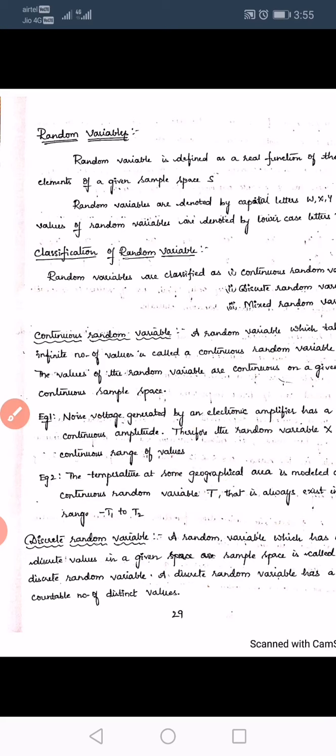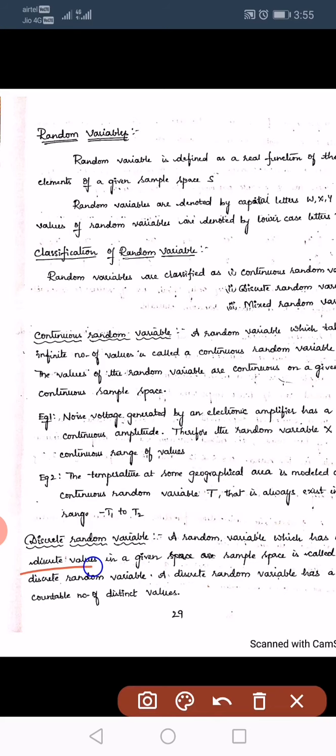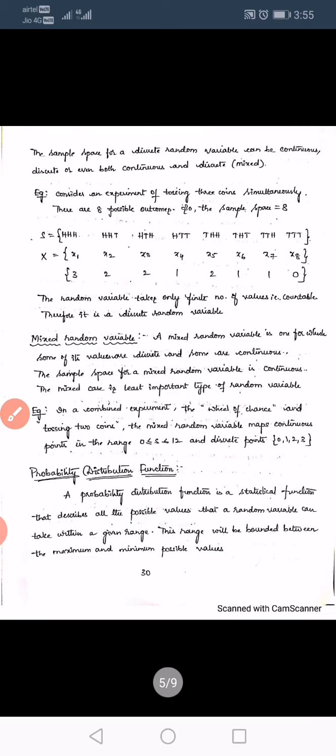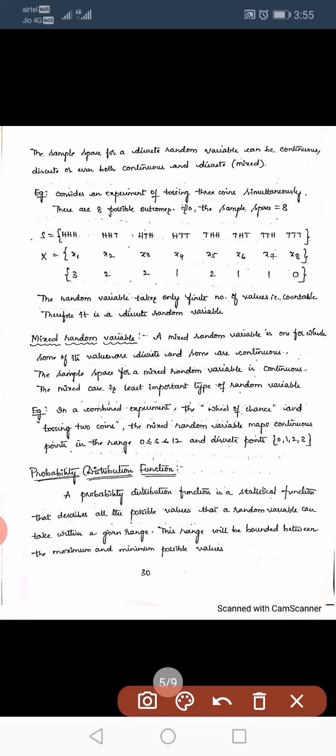Next, a discrete random variable. A discrete random variable means a variable which has discrete values in a given sample space. That variable is called a discrete random variable and it has a countable number of values. Only at particular intervals of time we get the value. An example, let us consider tossing 3 coins simultaneously.